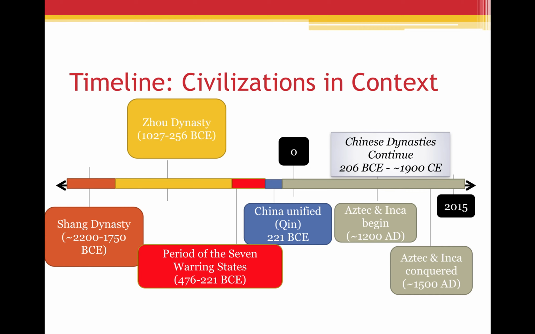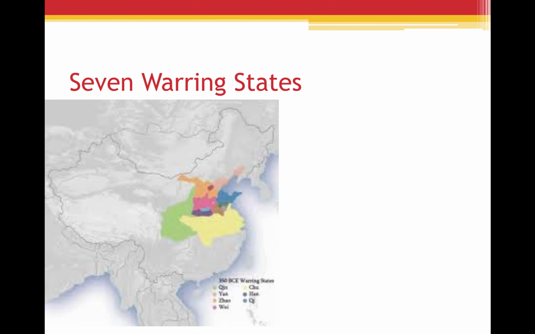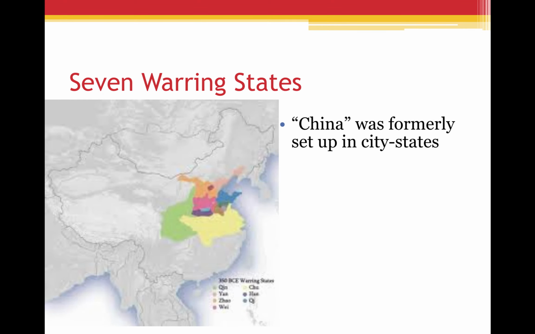Now you can see how, as I mentioned before, we were shifting our geographic focus away from Central and South America and to China. So we're going to loop back and see where China has been, but most of our focus and most of our time for this unit is going to be spent in the exact same time period of the Aztec and Inca, but in China as opposed to Central America and South America. So I just mentioned this. We had these two earliest dynasties, and eventually what those dynasties evolved into is a period of several different kingdoms.